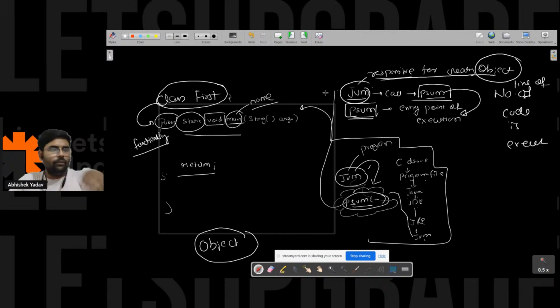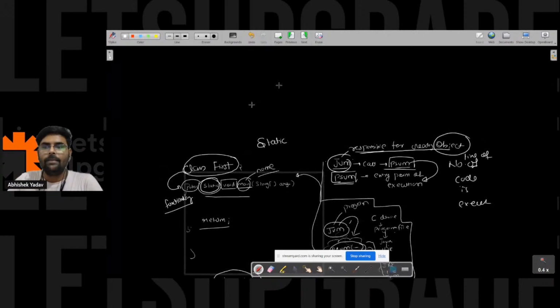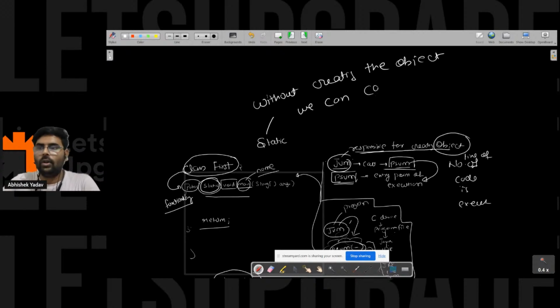So here the developer has used the keyword static. Static is saying, without creating the object, we can call the method by making the method static.